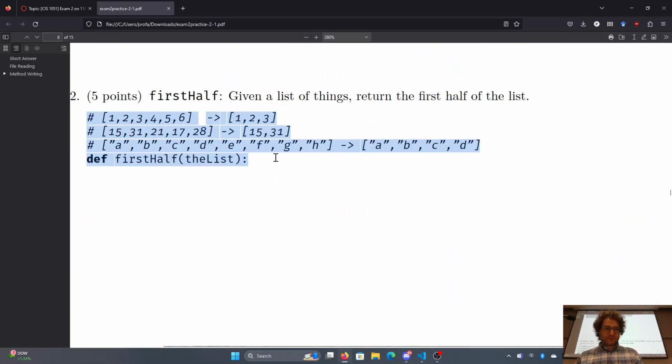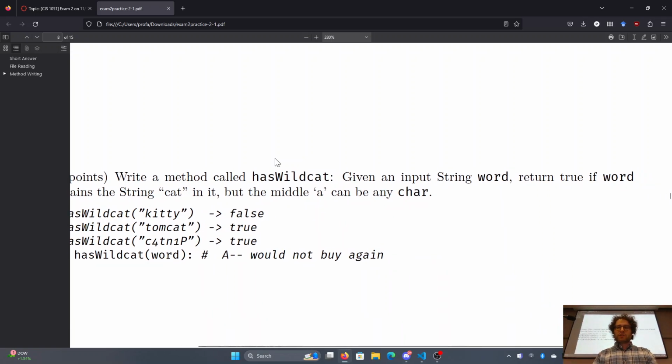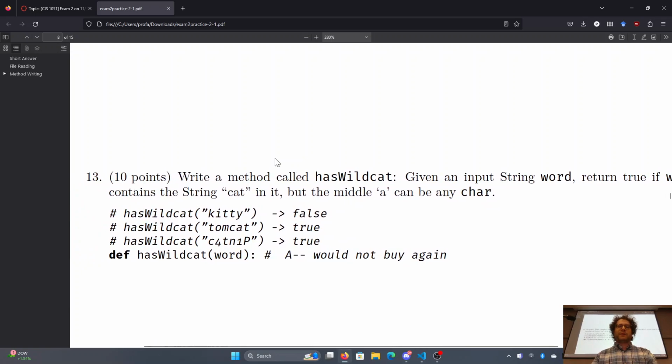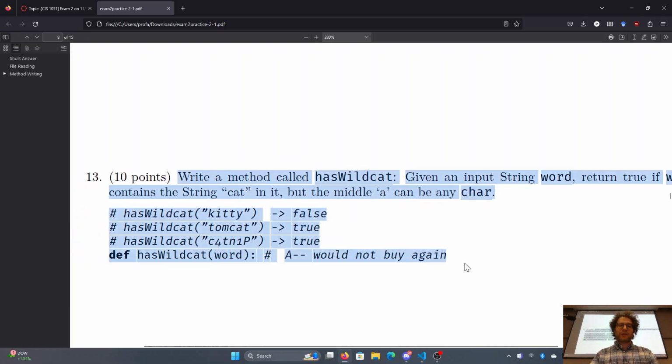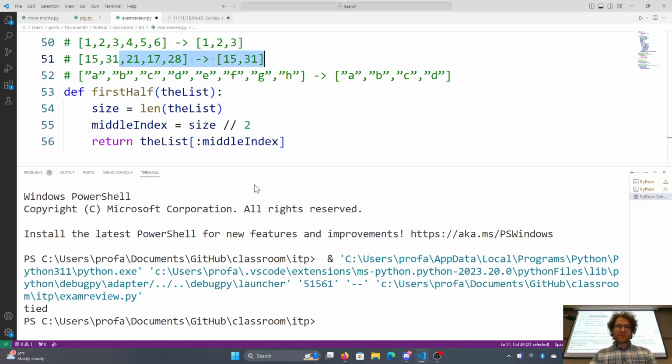Okay. There we go. Write a method. This is our first 10-pointer here, much more on the scale of what I would want to see on the exam. So, write a method called hasWildcat. Given an input string, word, return true if the word contains cat, but the middle character, the A, can be any character. It's phrased weirdly, sorry about that. But with the examples, it becomes very clear.